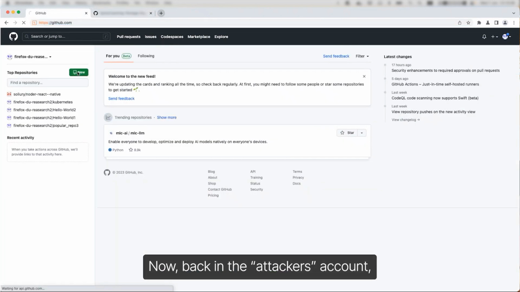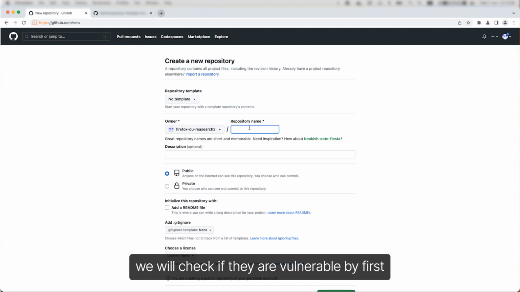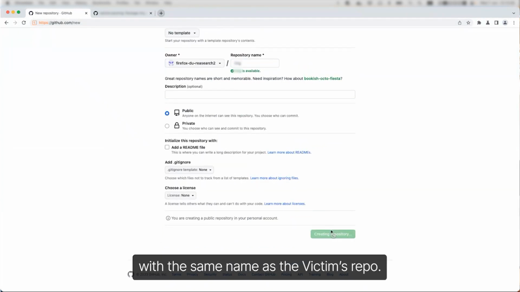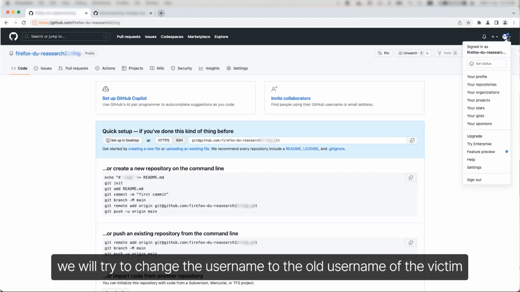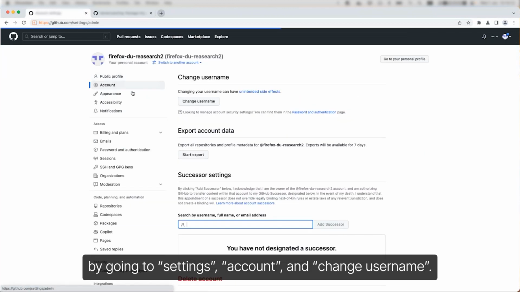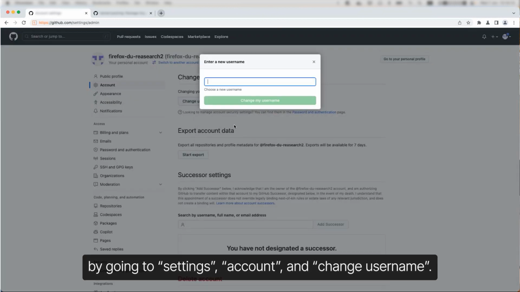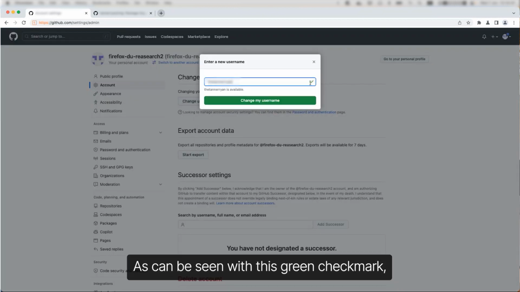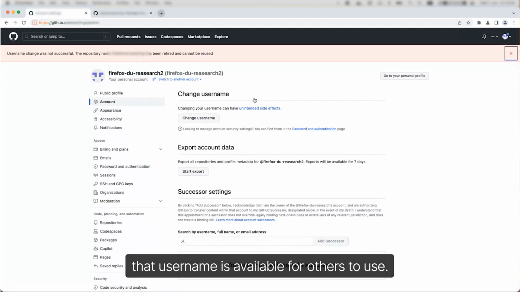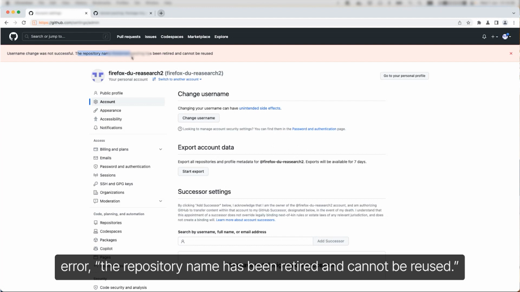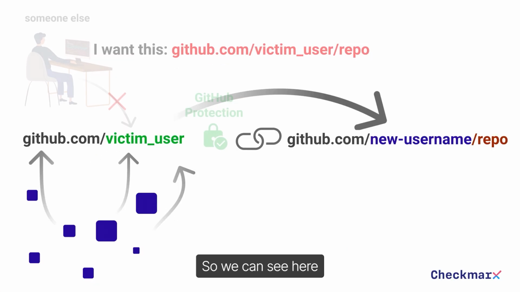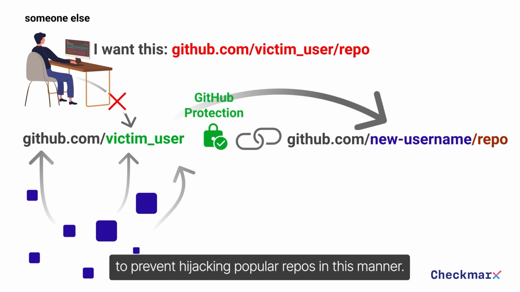Now, back in the attacker's account, we will check if they are vulnerable by first trying to create a new repo with the same name as the victim's repo. Then, we will try to change the username to the old username of the victim by going to Settings, Account, and Change Username. As can be seen with this green checkmark, the username is available for others to use. However, if we click on Change My Username, we get the following error: the repository name has been retired and cannot be reused. So we can see here that GitHub has put protective measures in place to prevent hijacking popular repos in this manner.